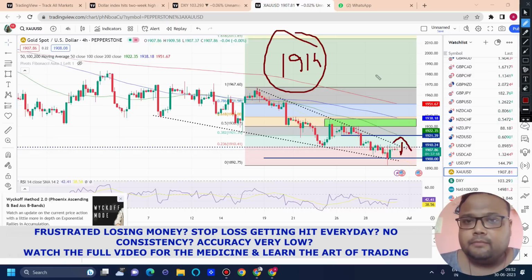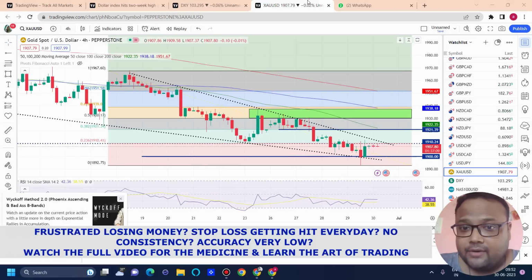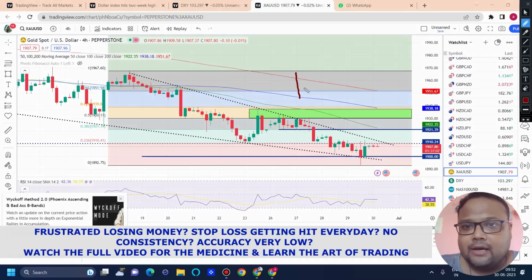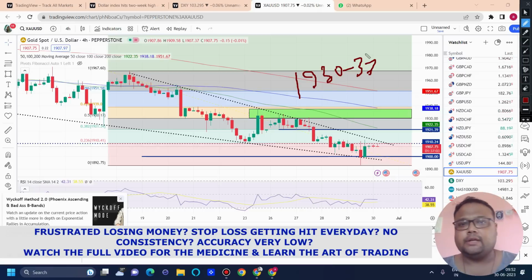Okay, so risky buy above 1914 level. On the other hand, we have good resistance or sellers present around 1930 to 1937. This is a big zone here. It's a zone of 70 pips, but my dear friends, I'm extremely sorry, I can't help it, because you can